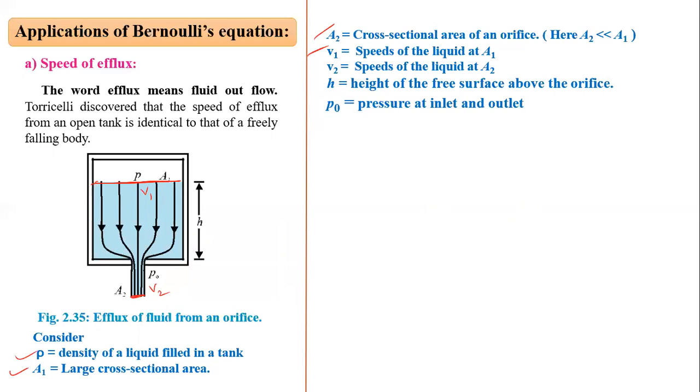H is the height. You can see the height in the diagram. P0 is the pressure at inlet and outlet, so you can see here pressure P0.